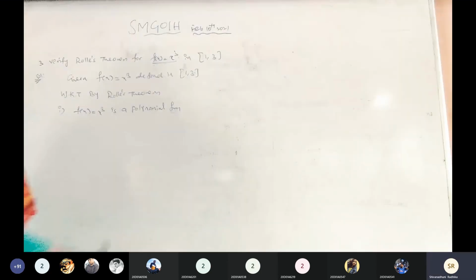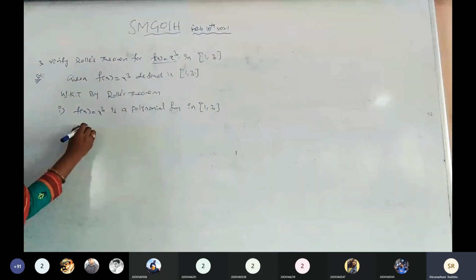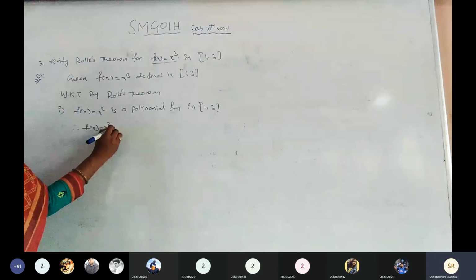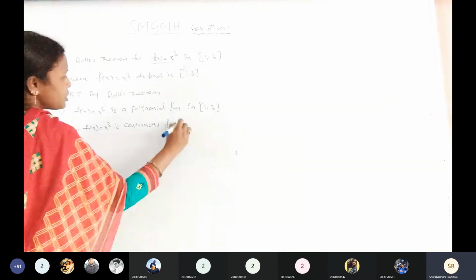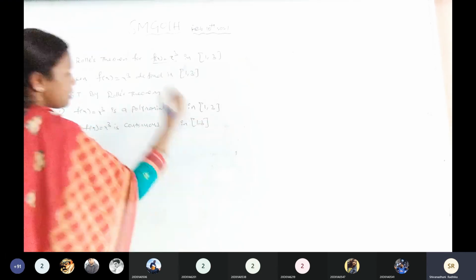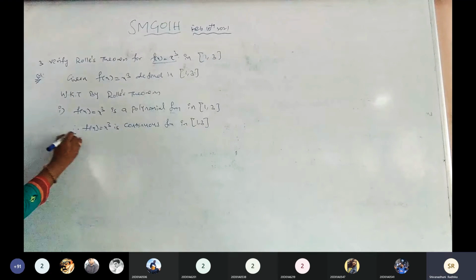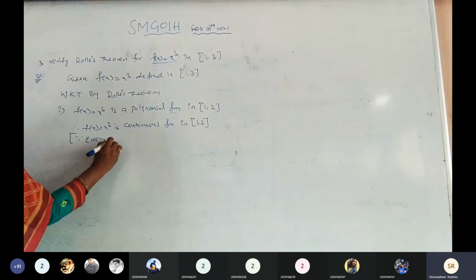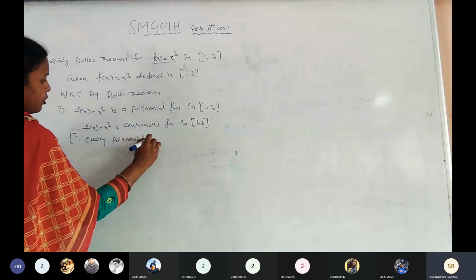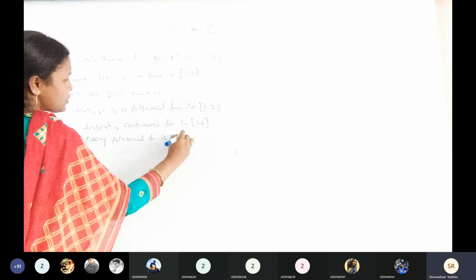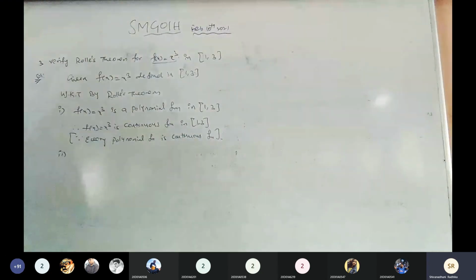Therefore, f of x equals x cube is a continuous function in the closed interval 1 comma 3. Every polynomial function is a continuous function. First condition satisfied. Then go for the second condition.